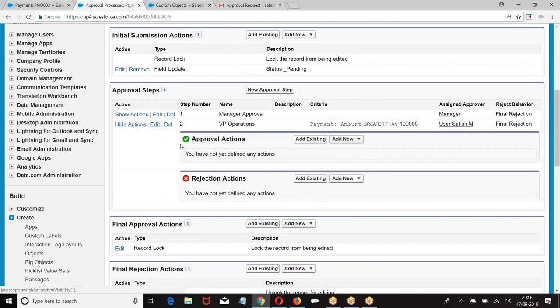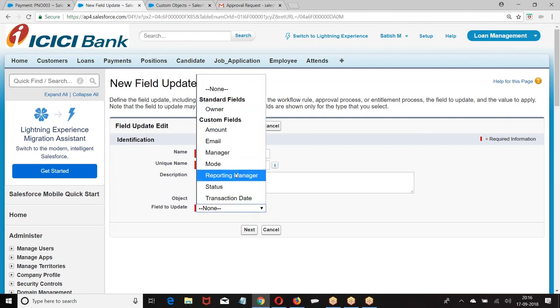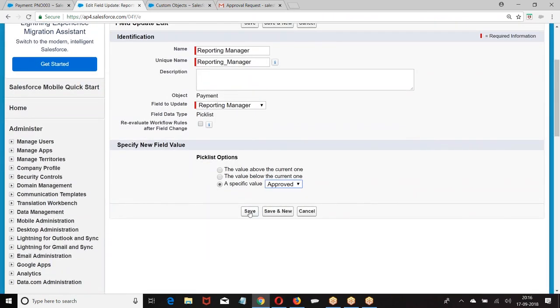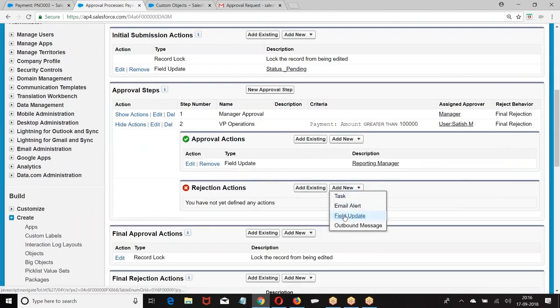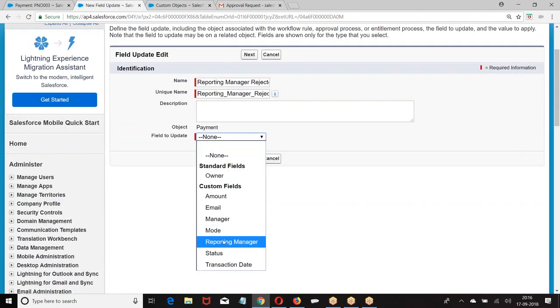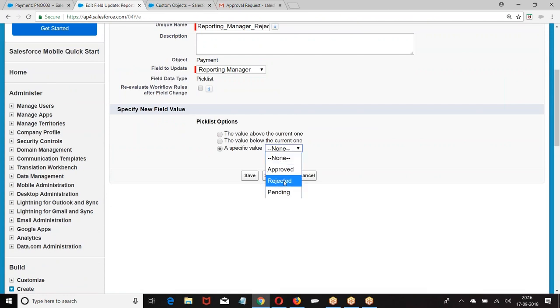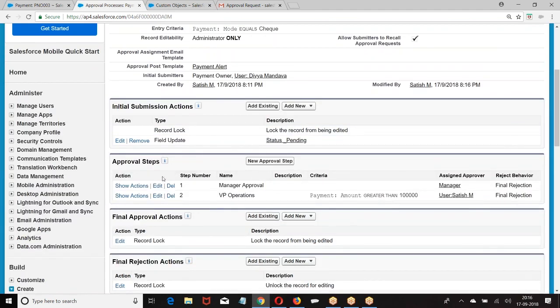Step number 2. If he approves it, now if both of them approve, what should happen?